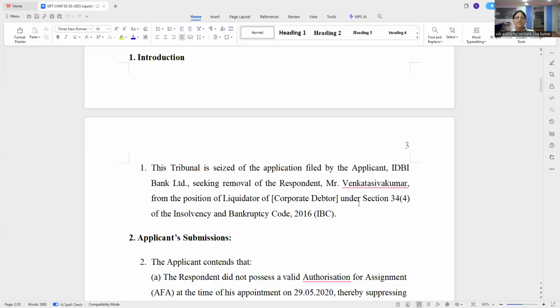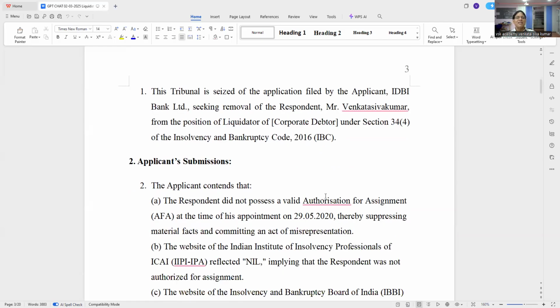If you see, this was never discussed in the order, that is the point. So, how can you argue? You are telling them the court is not taking 34(4) of the Code. This is where you see how beautiful the flow is. The entire 10 paragraphs has become 1 paragraph.